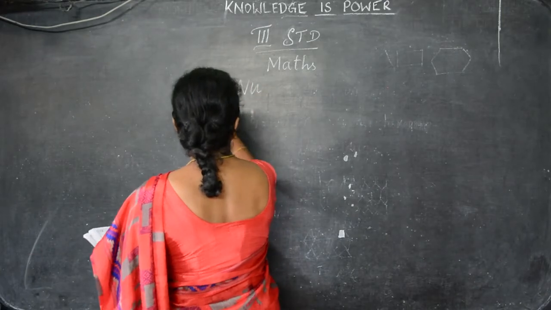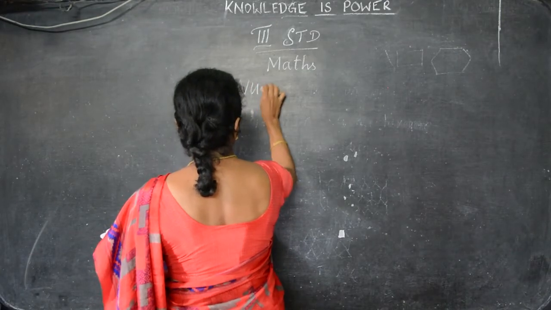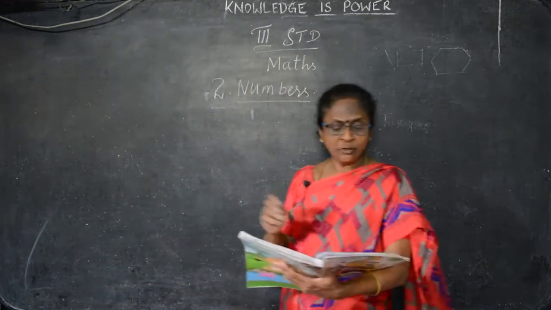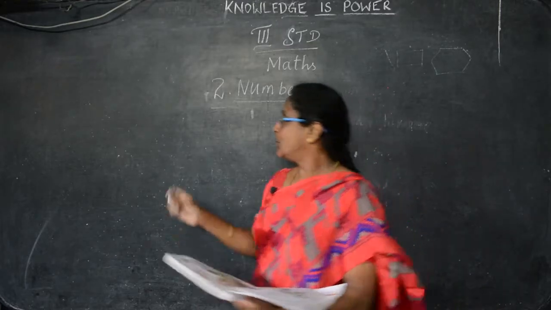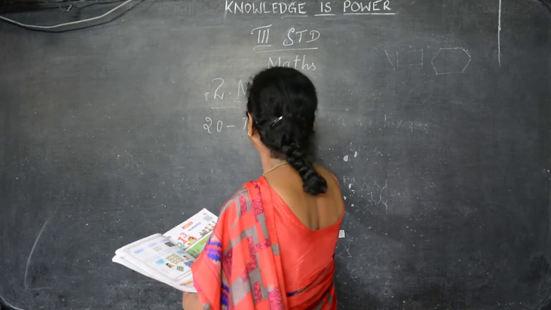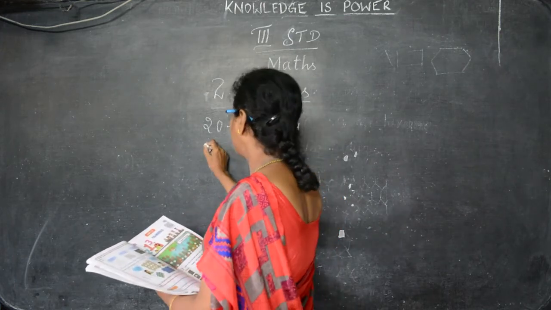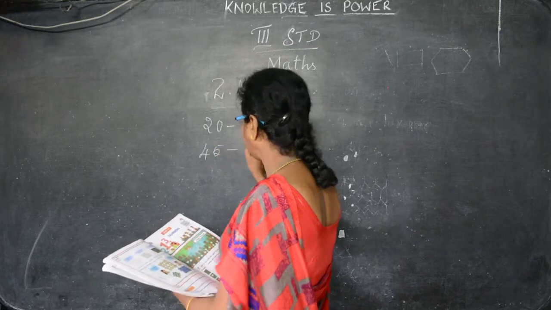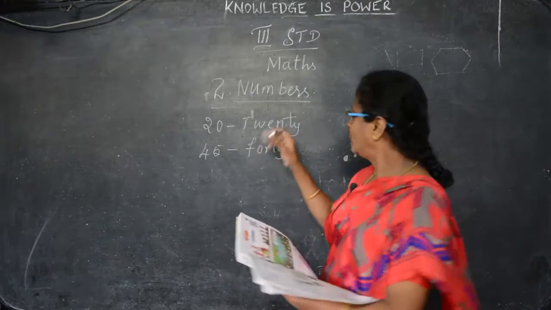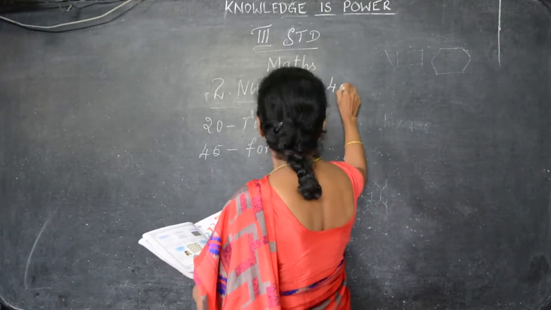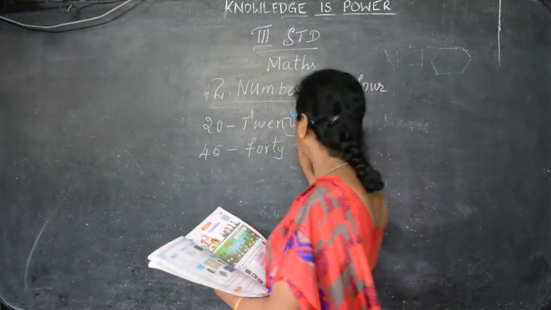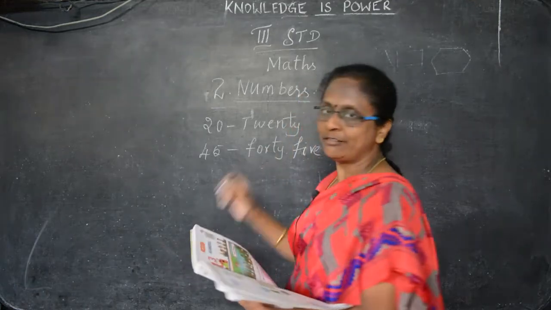So chapter 2, numbers. Without numbers, we can't do anything. 20, what is the number name? How to write for 20? TWENTY, 20. Suppose 45: 40, FORTY, 40. You should not say 'four-ty'. FOUR means 4, but while pronouncing 40, it is FORTY. FIVE is 5, so 45.